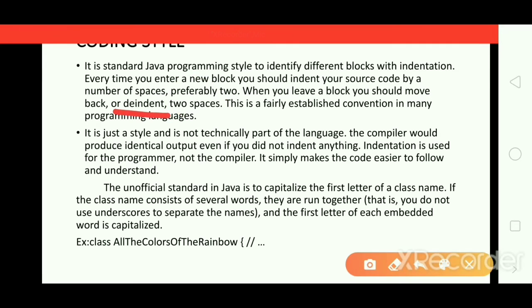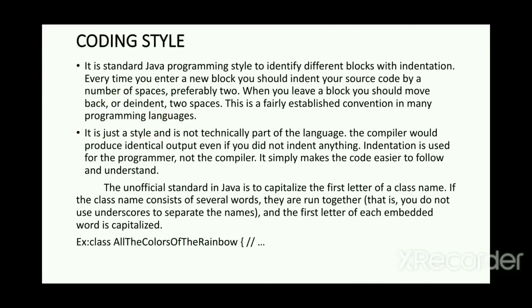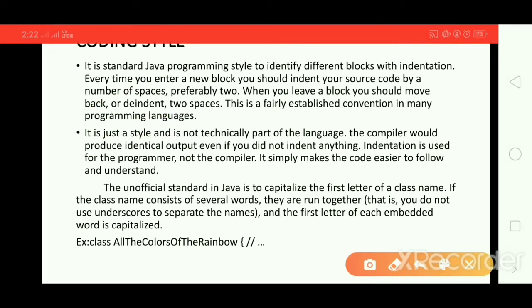This is a fairly established convention in many programming languages. In many programming languages, we have the same rule. It is just a style and is not a technical part of the language. See guys, indentation is just a style and it is not a technical part of your program. The compiler would produce identical output even if you did not indent anything.